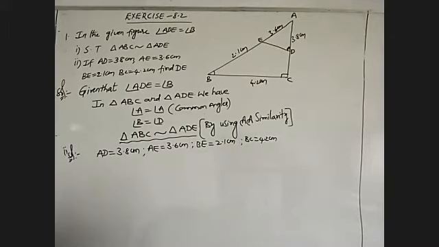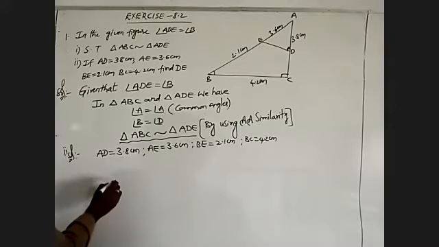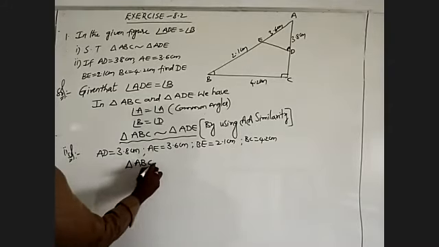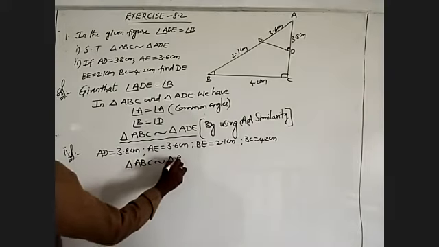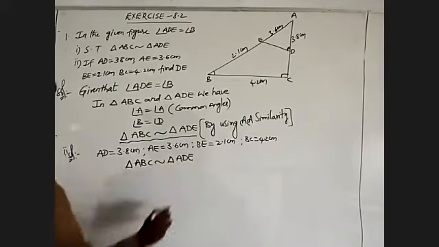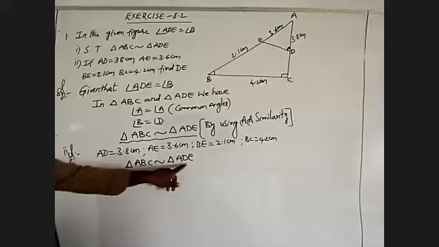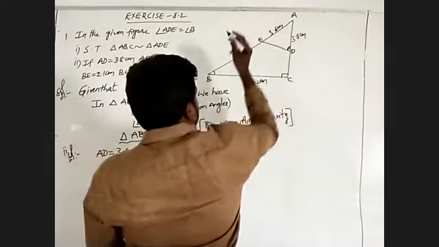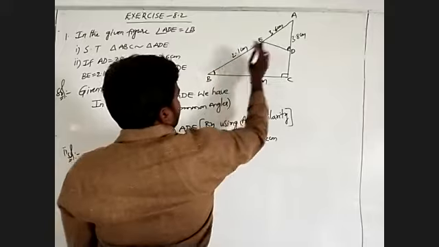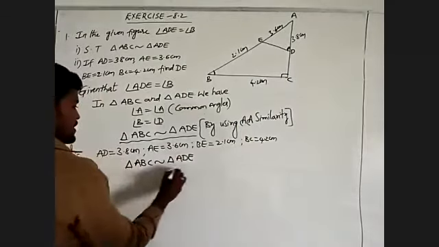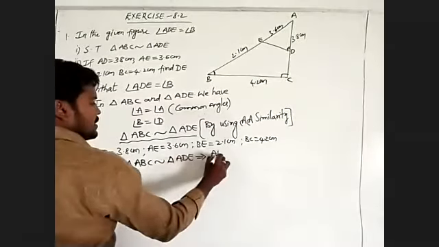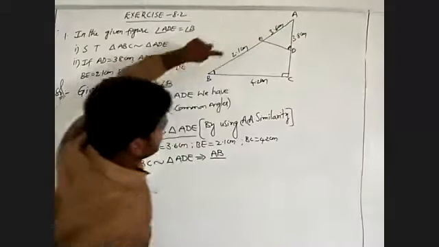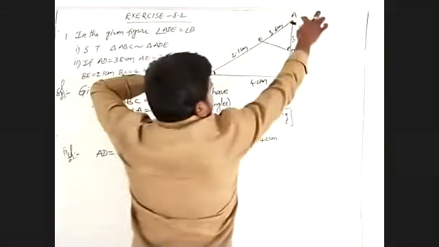Okay, we'll observe in this one. Already, the first proof is that triangle ABC is similar to triangle ADE. That means angle B is nothing but angle D, so I will write AB by AD, where the common angle is A.